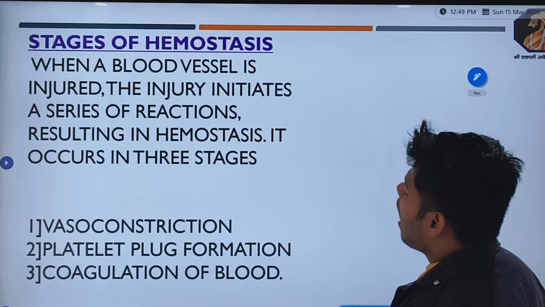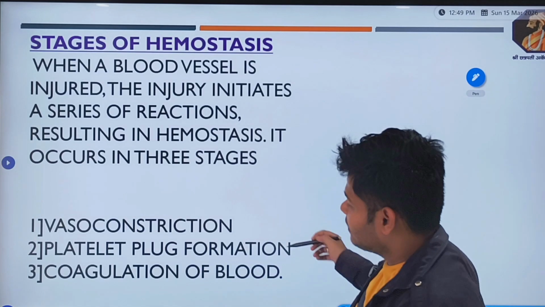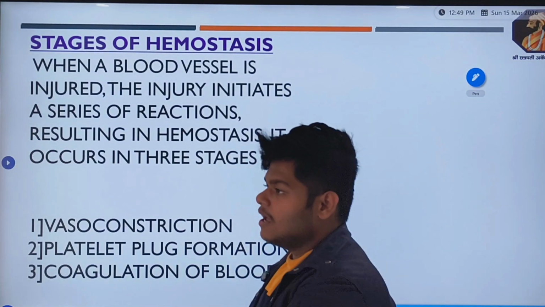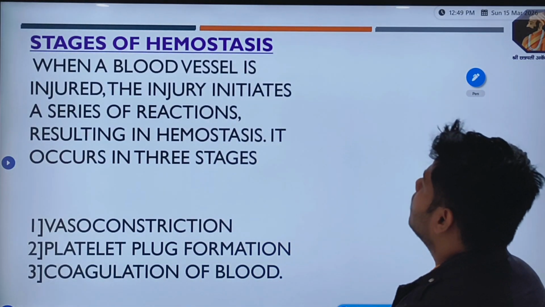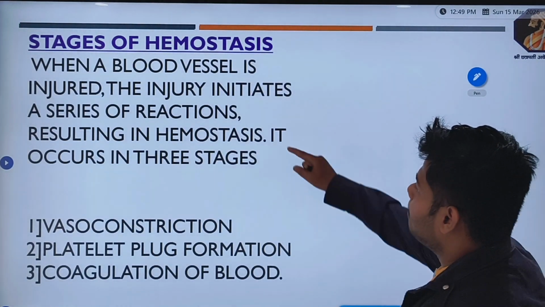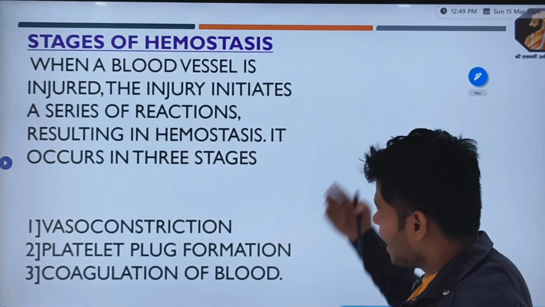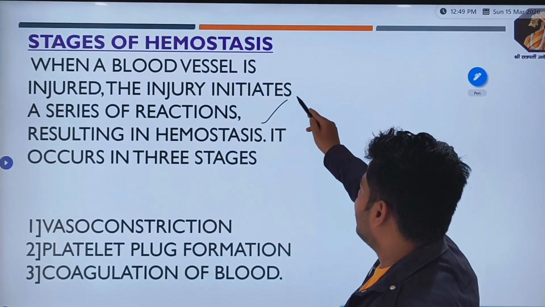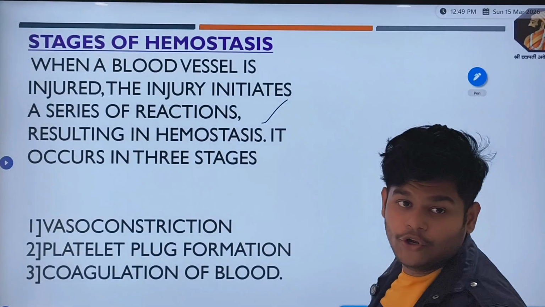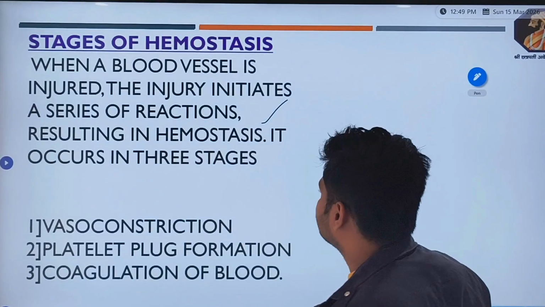So how does this hemostasis work, what are its stages, that we will learn in this slide. Stages of hemostasis. When a blood vessel is injured, the injury initiates a series of reactions resulting in hemostasis. There is a cascade process, as I told you, that is, a series of reactions.